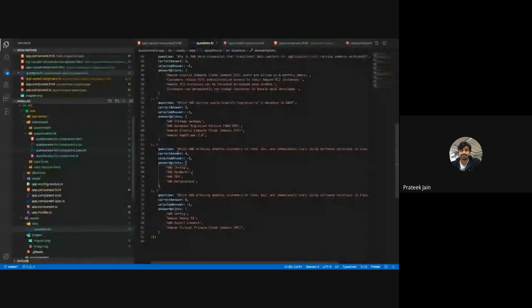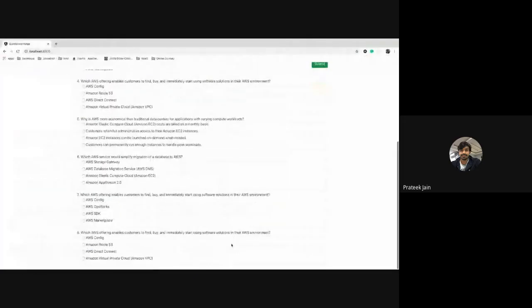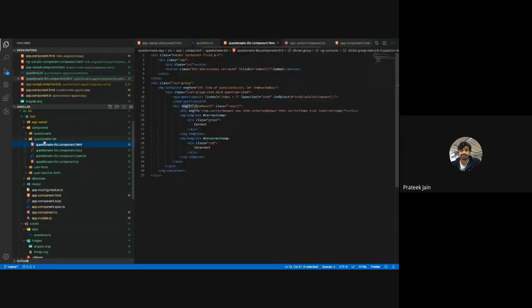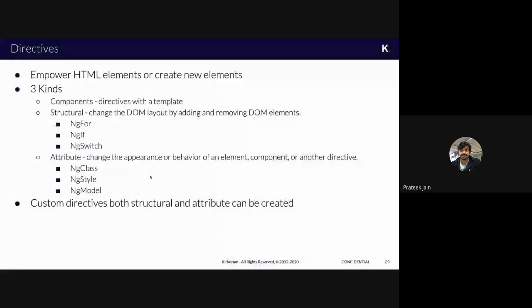So the logic you write should be such that the rendering handles the future too. It can be 10 questions, it can be 20 questions, so the HTML should be able to handle dynamic data coming from other sources. That is why these components are getting created, and this is where the directives come into the picture, helping you to write this kind of application. There is one concept where you can create your own custom directives. Right now we will not go into that much detail on how to create custom directives, but you can create your own custom directives for this kind of purpose. That is the advanced part of this.